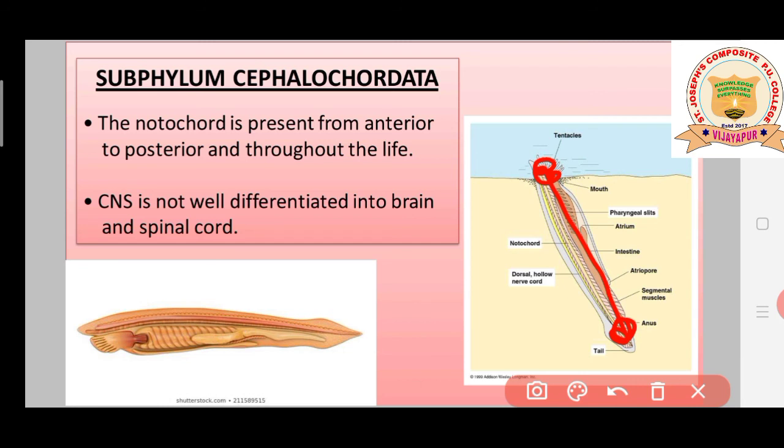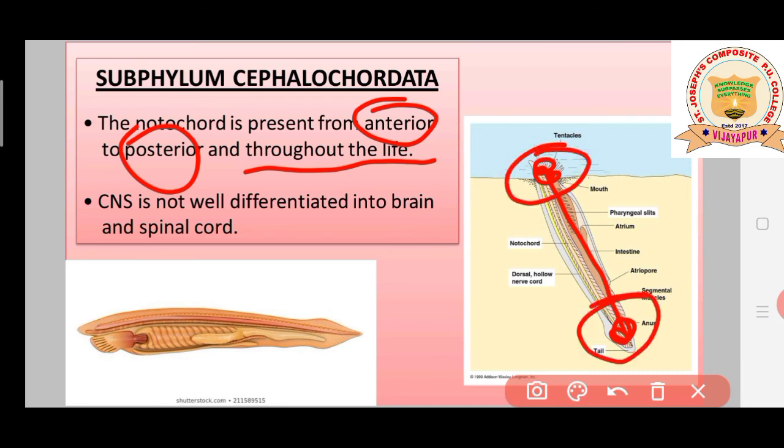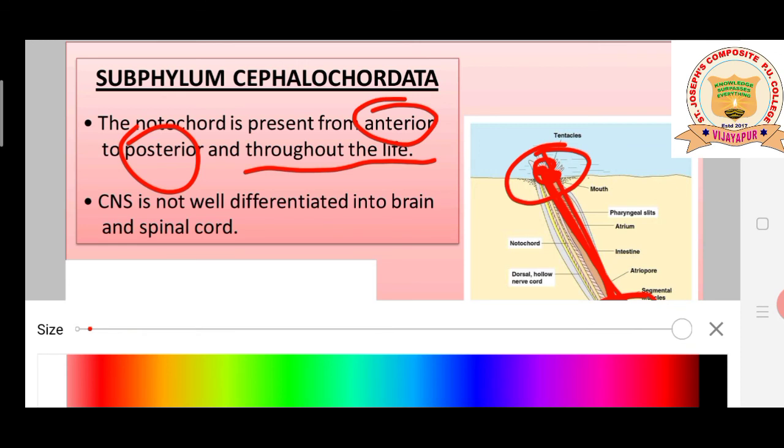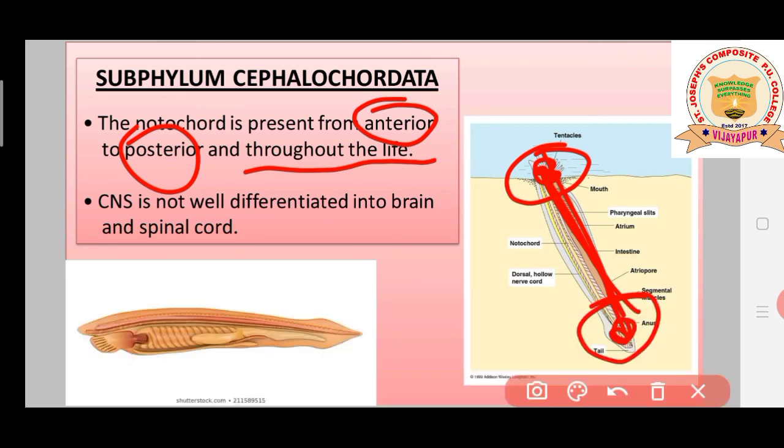There is no loss of notochord, as we can see here. It starts from anterior to posterior. Anterior means the topmost part, posterior means the downside part, near the tail. So from anterior to posterior we can see the presence of notochord.